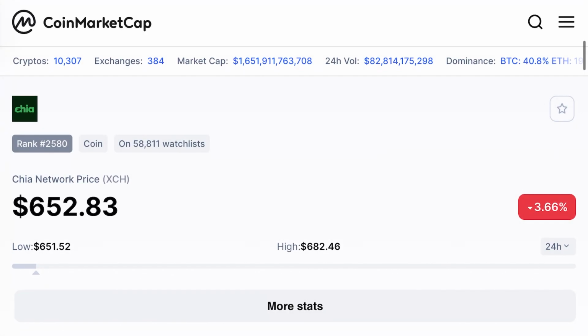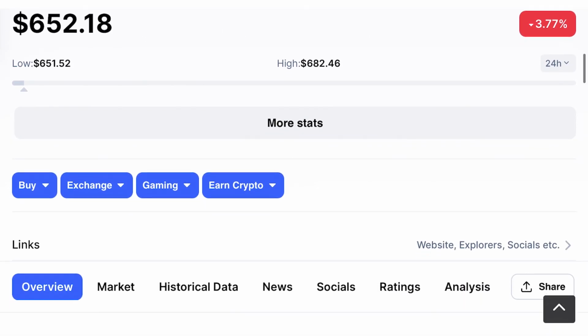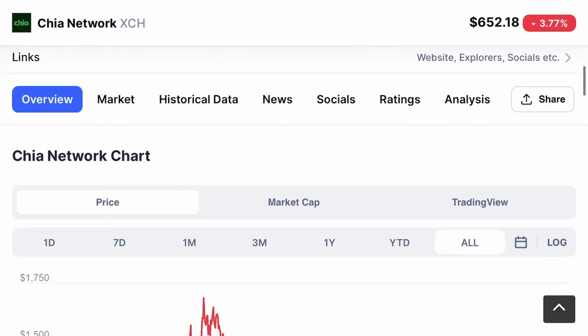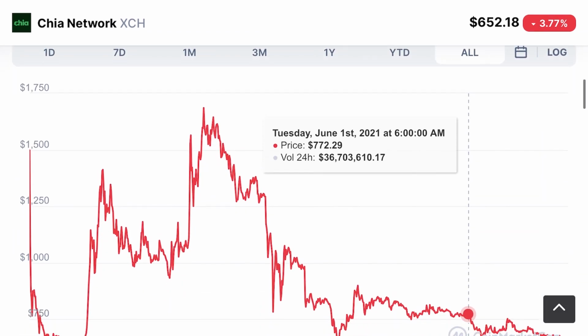So Chia uses the proof of space consensus mechanism. So basically, in very simple, naive terms, you reserve some space on your hard drive, which is not used, and in return, you're helping to keep the network decentralized, and as a result, you get rewarded in Chia coins, which currently stands at around $660.